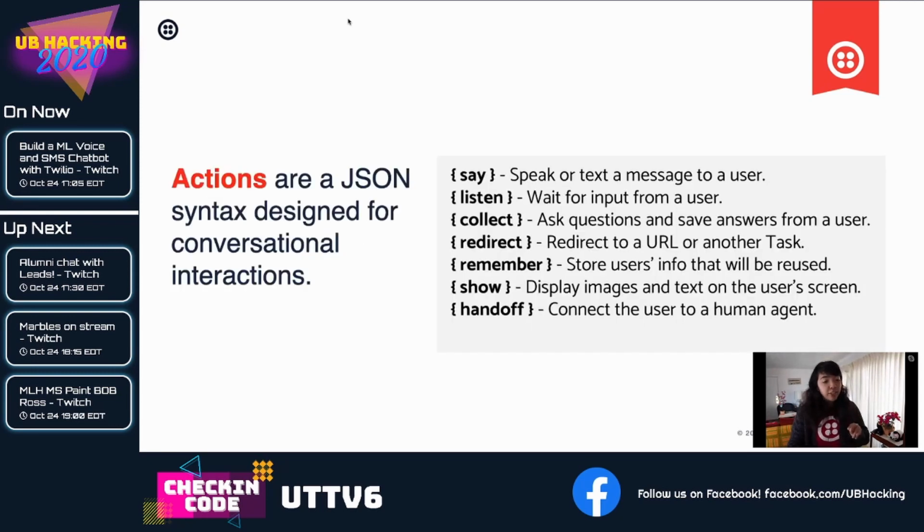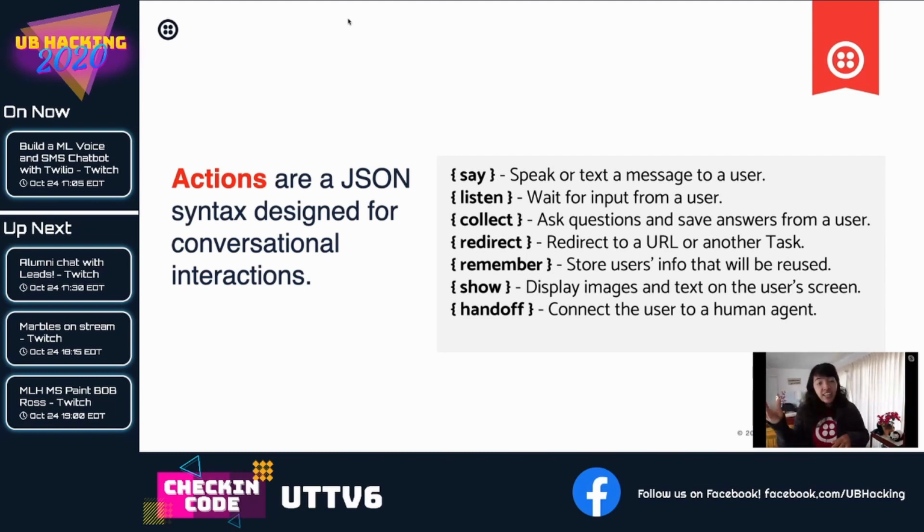Tasks are programmed using JSON actions that can say or send back text depending on what communication platform they're using. If it's a phone call, speak out the text, and you can customize the different voices with Amazon Alexa voices. If it's like a chat or text bot, it will just send back the text. If you listen, you can await input from a user. That will keep the line open. Like on a phone call, it won't hang up.